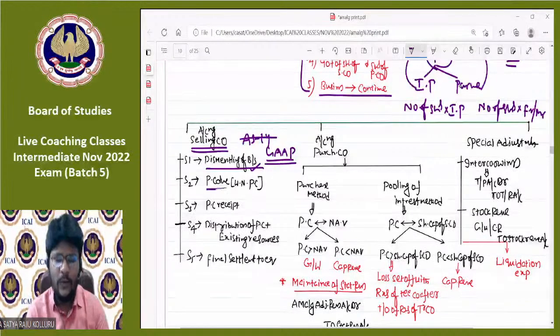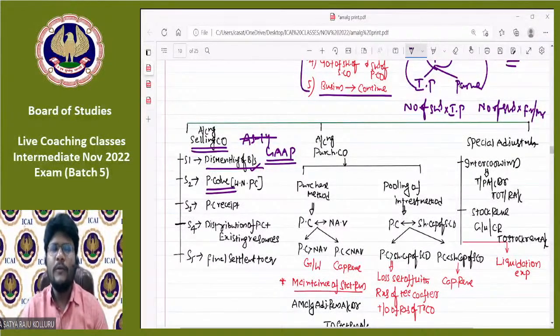That is nothing but dismantling of the balance sheet. Then coming to step number 2, PC due. Before proceeding with step number 2, in a working note, you need to calculate PC. Just now we discussed how to calculate PC and the different methods of PC. Once the PC computation is over under the working note, then you can continue with your accounting treatment. What is the journal entry for PC due? Purchasing company account debit to realization account.